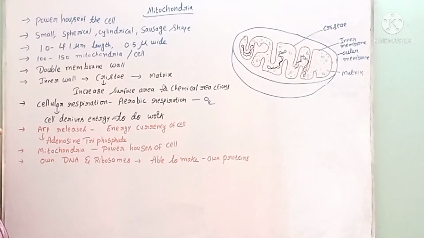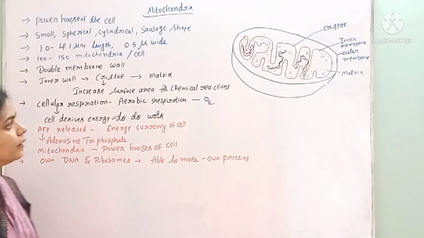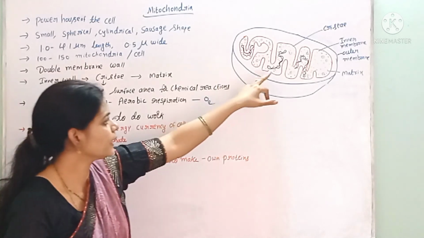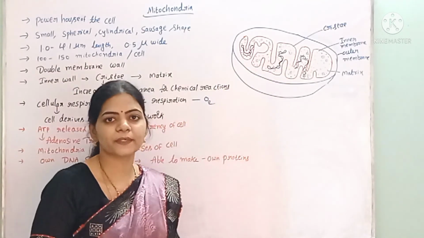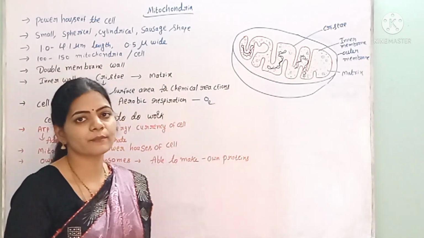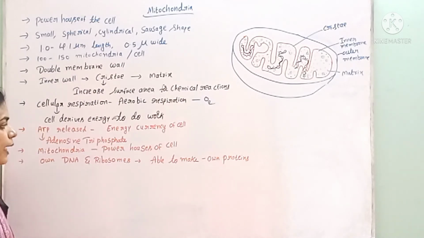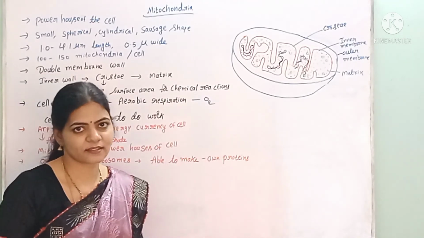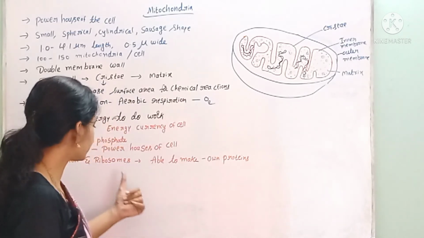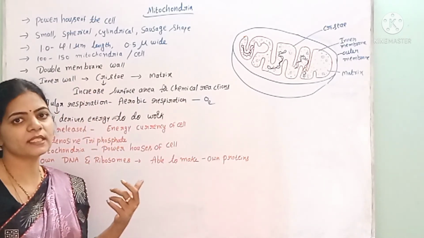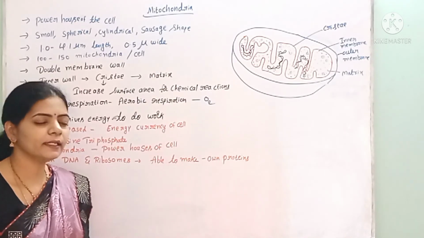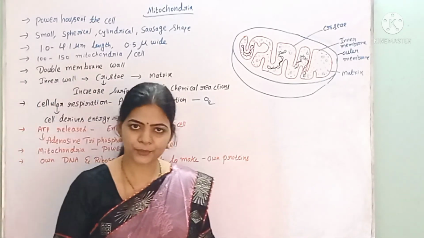In addition to this, the mitochondria consist of their own DNA, and ribosomes are present. The function of ribosomes is protein synthesis. Since they have their own DNA and ribosomes, they are able to make their own proteins.